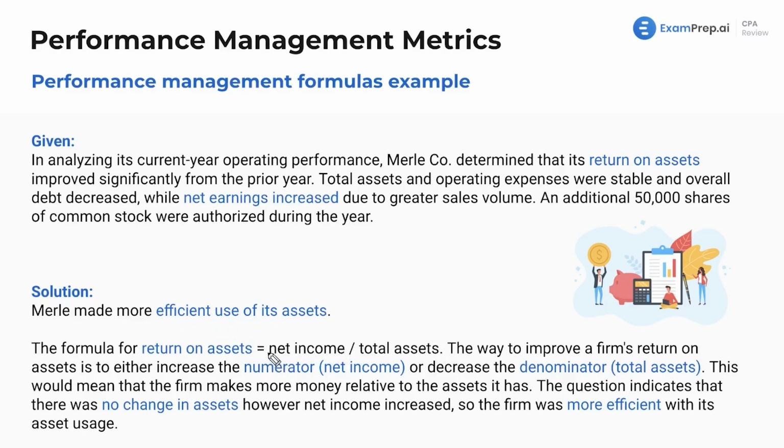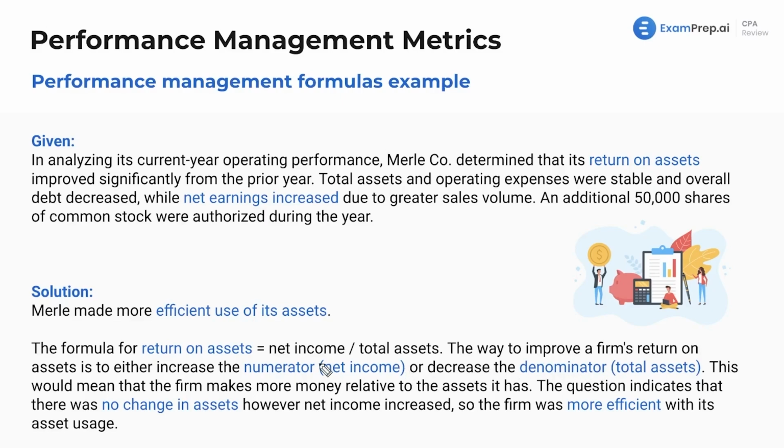So that's also true. We could have made more net income. Does it say anything about that? I don't believe it said. Overall debt decreased while net earnings increased due to greater sales volume. So, yep, that would be a possibility as well if we increased net income. But it just says net earnings, not net income, which would lead me to possibly second guess that if that were an answer. This is more of just a discussion thing. We're not really looking for a precise answer here.